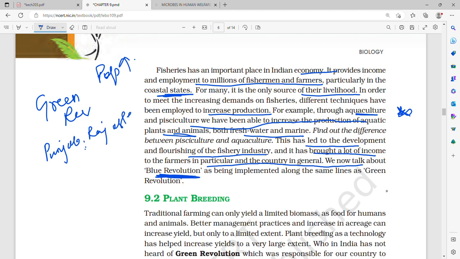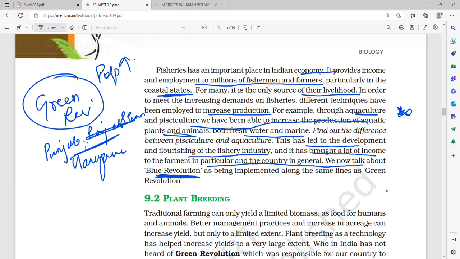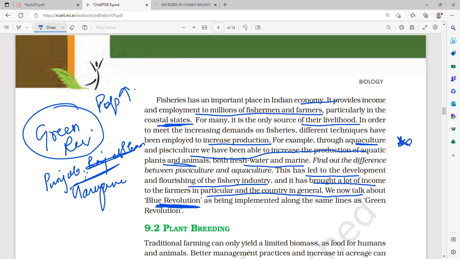They were introduced particularly in the northern states, that is Punjab, Haryana also, I guess, and in these states these new hybridization techniques increased the yield of wheat and maize, and due to this increase, increased food production took place, and this was called the Green Revolution. Similarly, for fishes, it is the Blue Revolution.